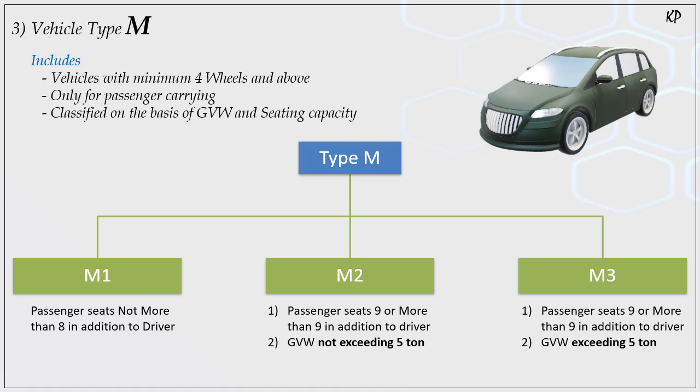M1 is basically a four-wheeler or more than that, which consists of not more than 8 seats including the driver. And M2 is the vehicle which has 9 seats or more than 9, but whose GVW is not exceeding 5 ton. And in M3 the passenger seat count is the same, 9 or more, but GVW can exceed 5 ton. So these are type M vehicles.